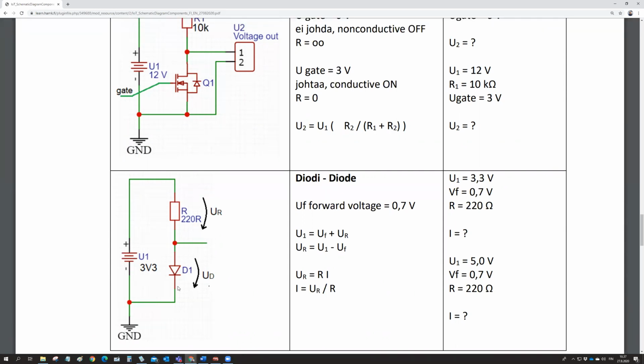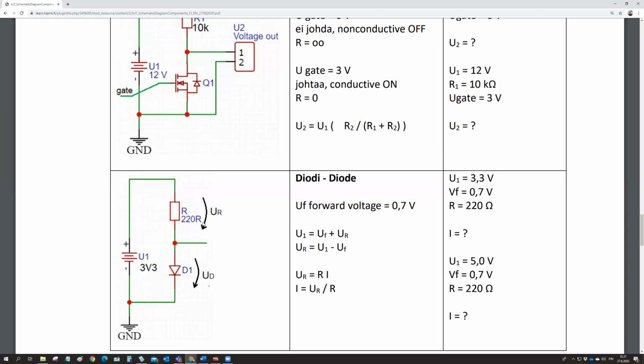But then building the diode out of the material silicon means that when there is a current flowing through the diode, there is a voltage drop over the diode, which with reasonably high currents is 0.7 volts. So for the silicon diode, it is 0.7 volts, the forward voltage over the diode.